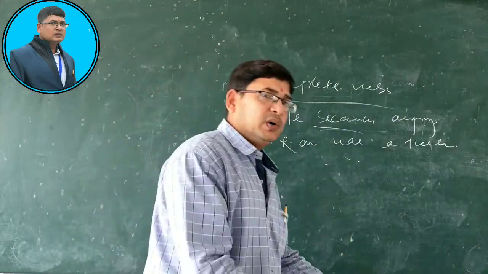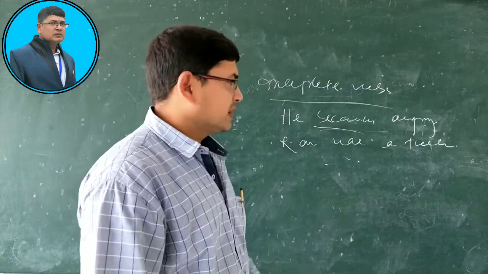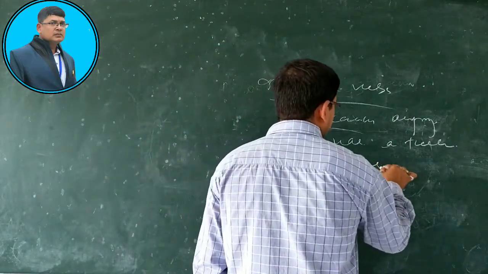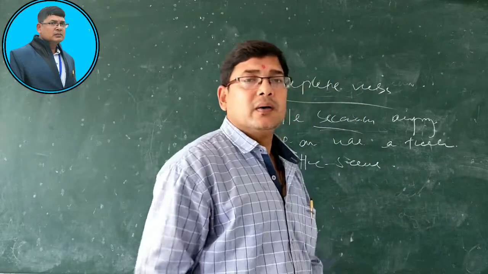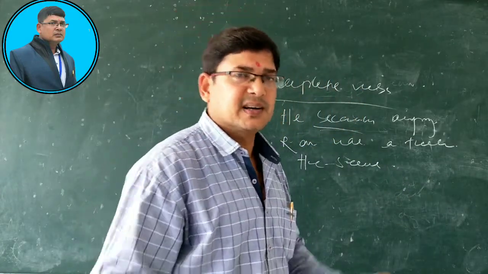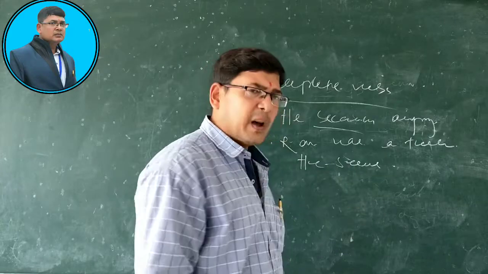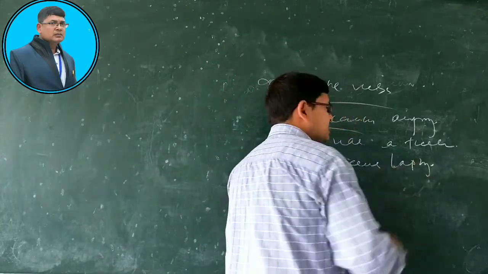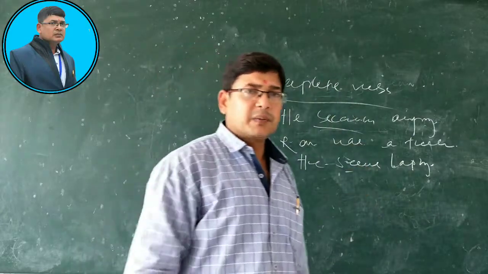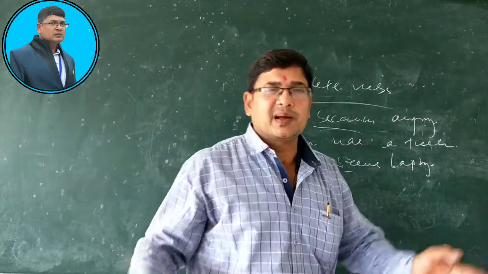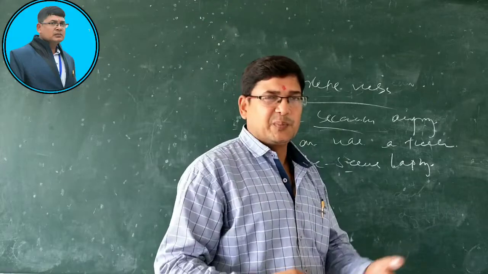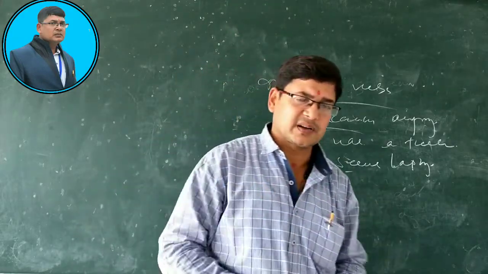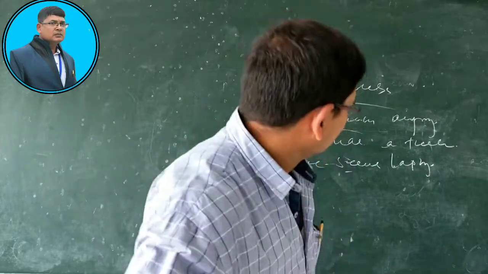Then you can say he seems. He seems what? Without a complement, the sentence will not be complete. So, he seems happy. So this type of verb is called incomplete. I'm completing it swiftly, otherwise the video will be longer. I hope you understood. If you are not getting anything, just leave me a comment and I'll clarify your doubts.